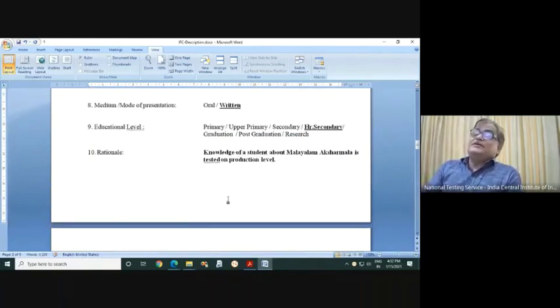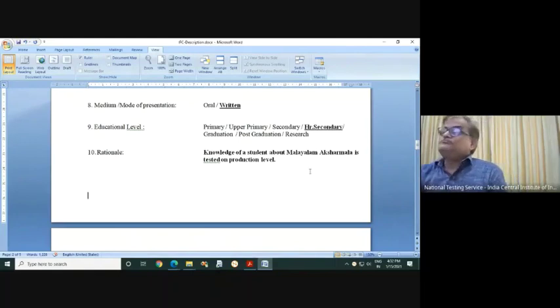That's why they say that all subjective type questions, irrespective of subtypes, long answer, short answer, function on production level. So here in the rationale, the item writer has to make a claim, give an assurance, that the knowledge of a student about Malayalam Aksharmala is tested on production level. So this is the way of writing questions.